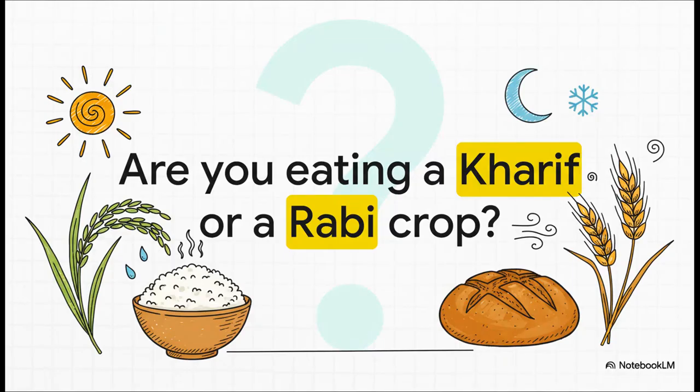And that's a wrap. But I'm going to leave you with a little challenge. Next time you sit down to eat, really look at your plate. Are you eating rice? That's a kharif crop. Having some bread? That's a rabi crop. Try to figure out which team your food belongs to. I promise it's the best way to make all this knowledge stick. Good luck and happy eating.